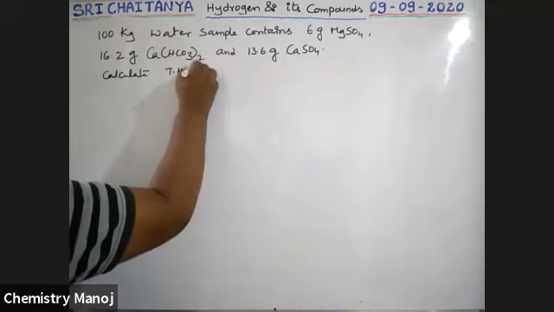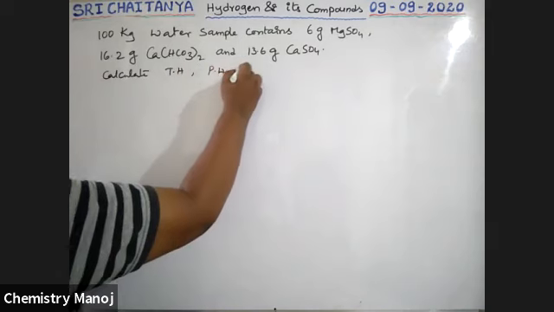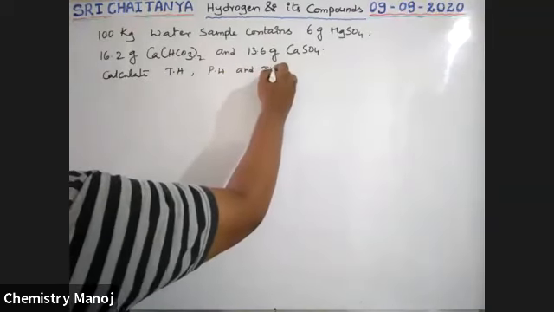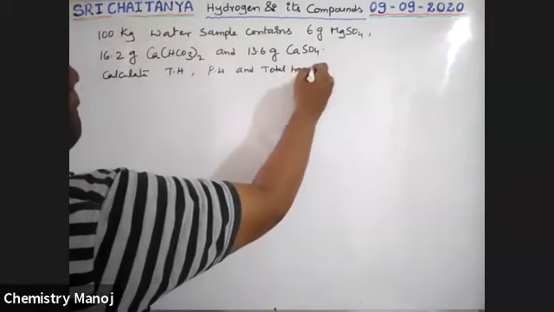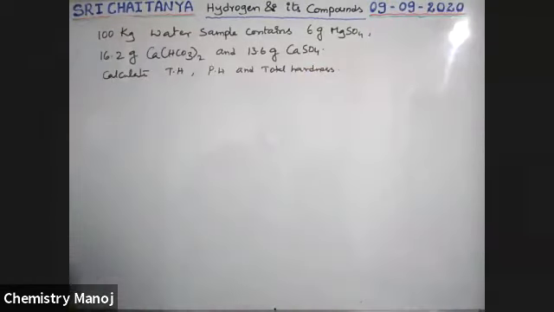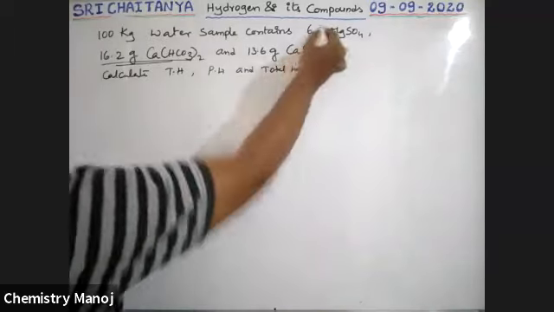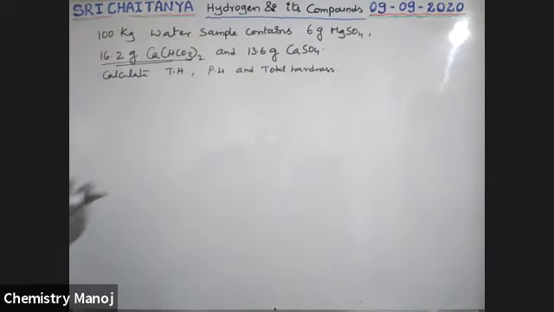Calculate temporary hardness, permanent hardness, and total hardness. Boys, so this creates only temporary hardness. This one and this one create permanent hardness. Calculate the individual values required for the conditions.